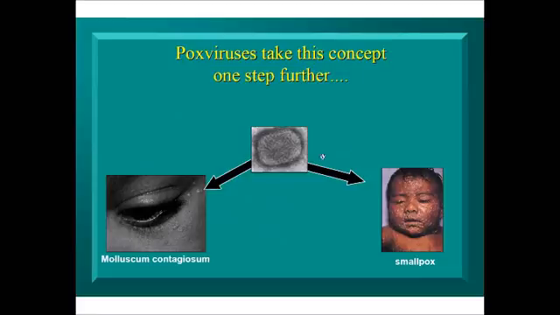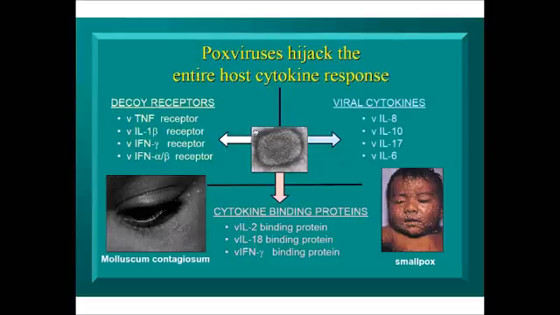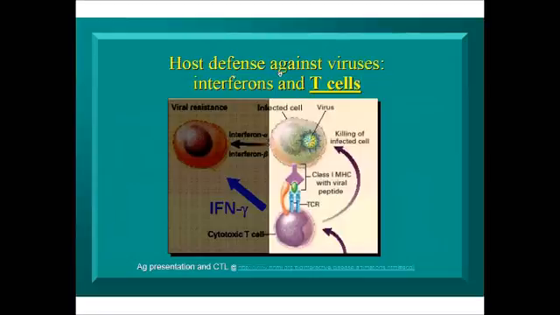And then there are other proteins that other viruses encode that reverse the effects of interferon. Pox viruses used to cause smallpox, and still cause molluscum contagiosum. They are kind of the ultimate example of viruses that don't like cytokines. They make a whole suite of proteins that are decoy receptors that soak up cytokines like interferon gamma and interferon alpha beta. They also make cytokine binding proteins that have the same effect for interleukin 2 and interferon gamma. And then they make their own cytokines, all of these stolen from our cells, that turn our own immune response against us.